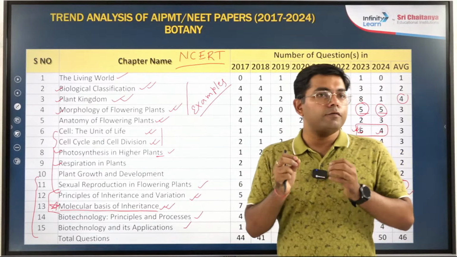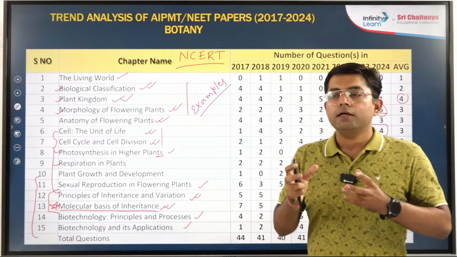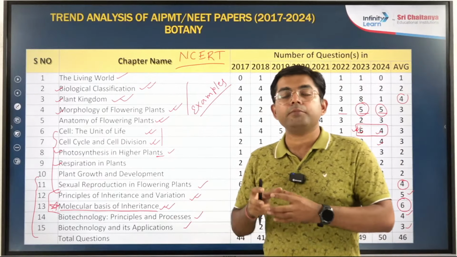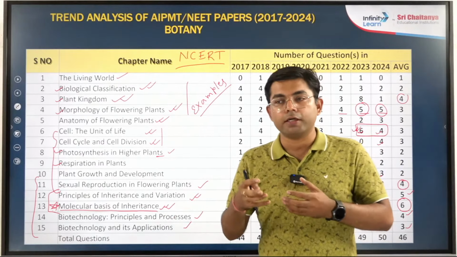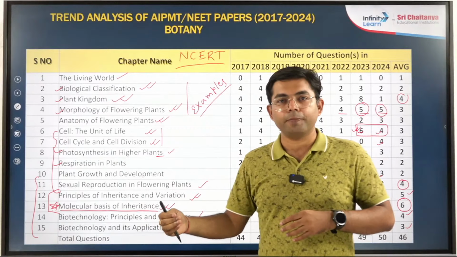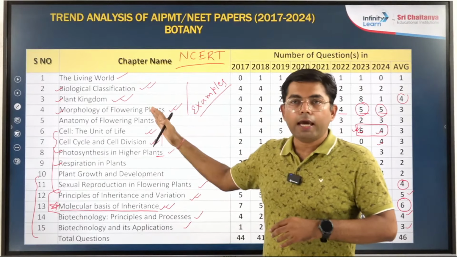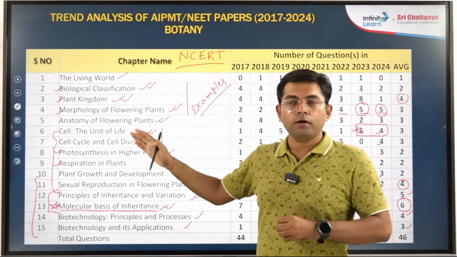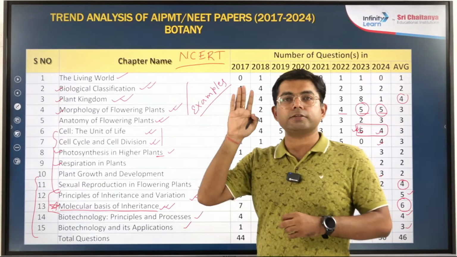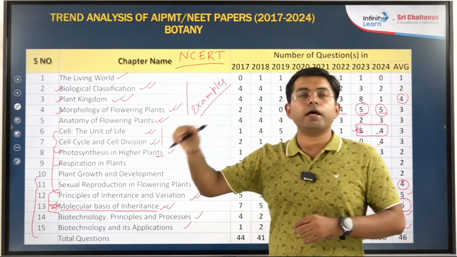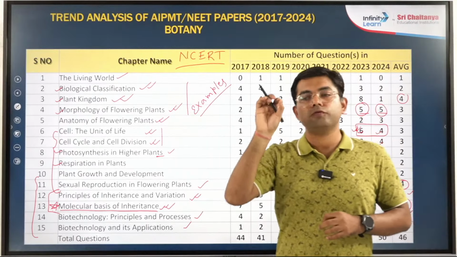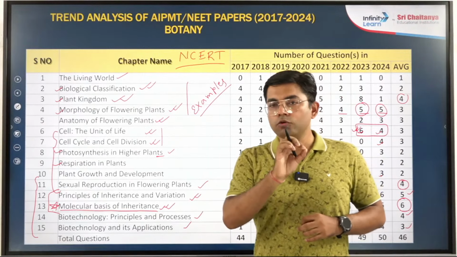Even if sometimes we feel that some questions are not given in NCERT, that is how you think. It is somewhere given in NCERT, right? So reading NCERT will be the key, and if you read NCERT well, practice well, revise well, then in botany you can easily score 180 out of 180. There is no doubt about it.